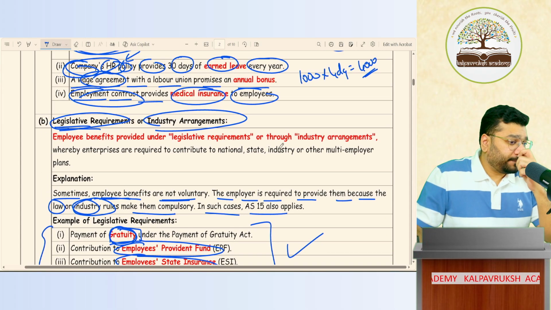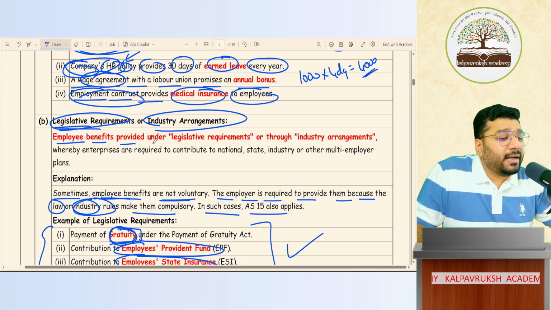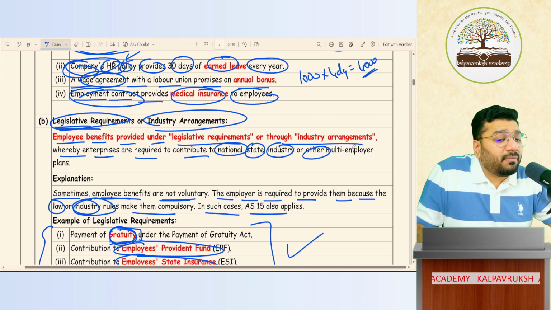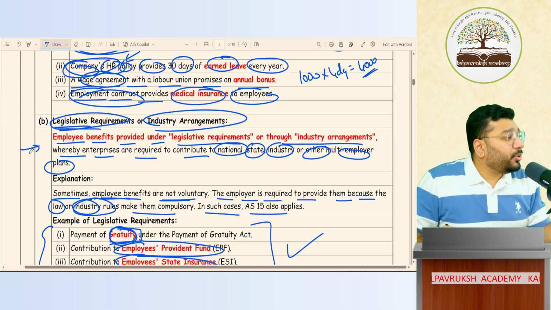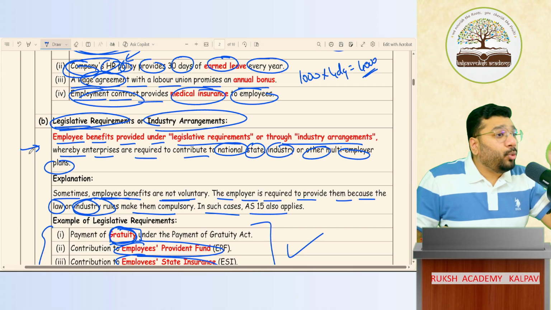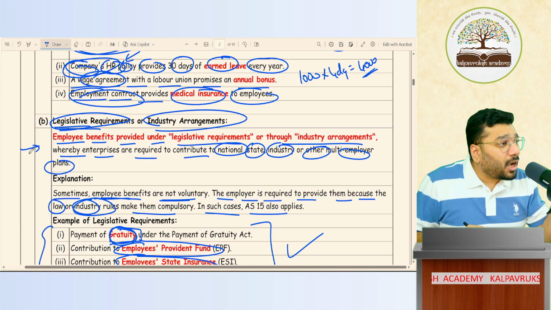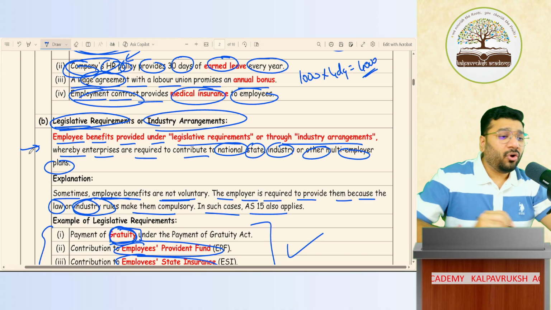Clear or not clear? So employee benefit provided under legislative requirement or through industry arrangement, whereby the enterprises are required to contribute to national, state, industry or other multi-employer plans, such will be covered under accounting standard 15. Such contribution will be called employee benefit, and the accounting of such items should be done as per accounting standard 15. Okay, not okay?